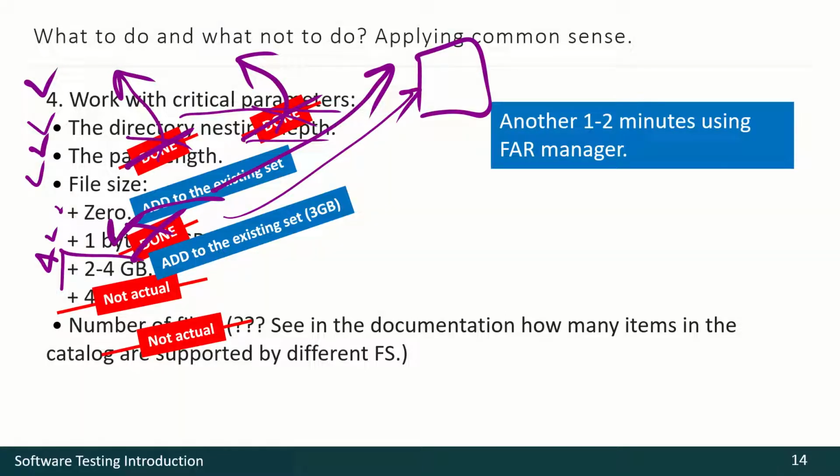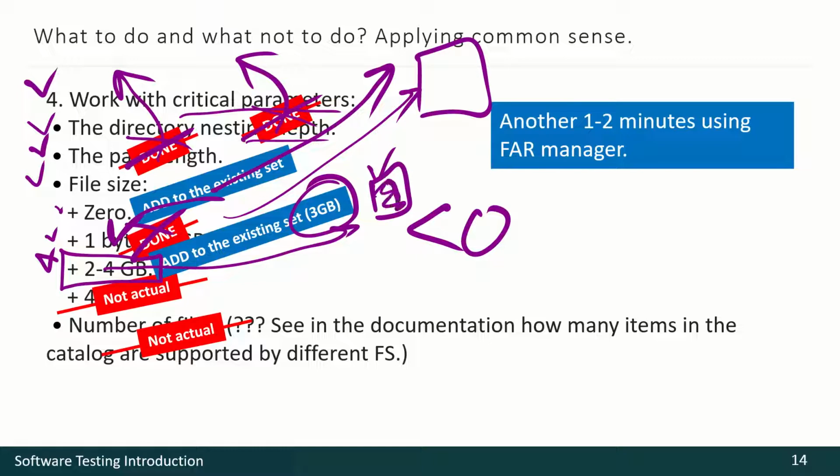What's specific about 2 to 4 gigabytes? If we use a 32-bit operating system, sometimes such files may be treated and displayed as negative numbers in size. So let's get a file of 3 gigabytes. The fastest way is to archive something and then just rename it. So we have, for instance, an archive and we rename it as a txt file, and then we add this file to our set of data. 4 and more gigabytes is not actual, because if this check passes, those checks will pass too.